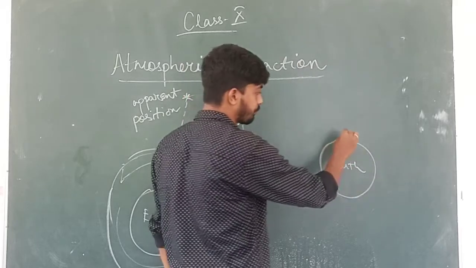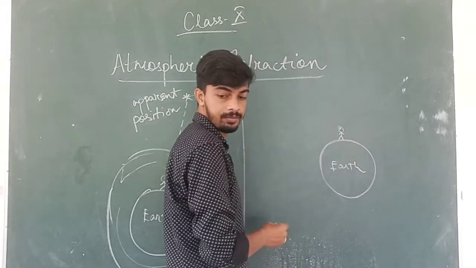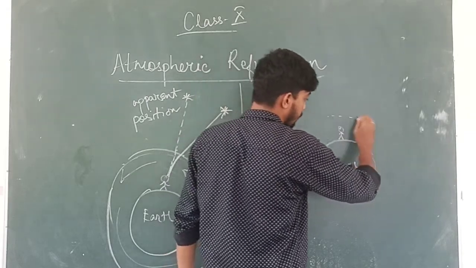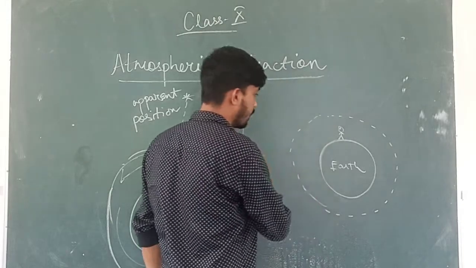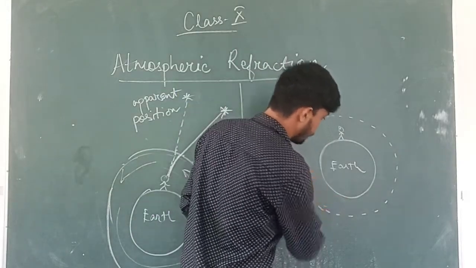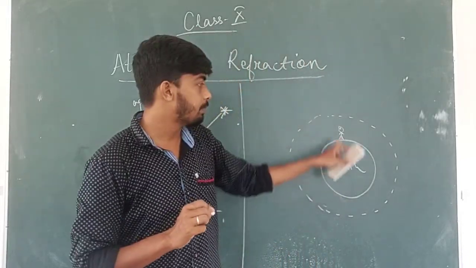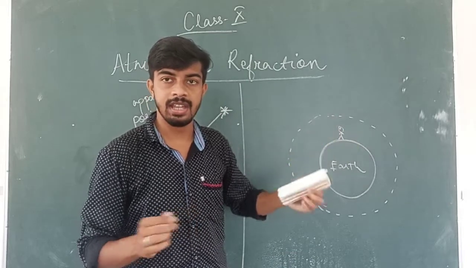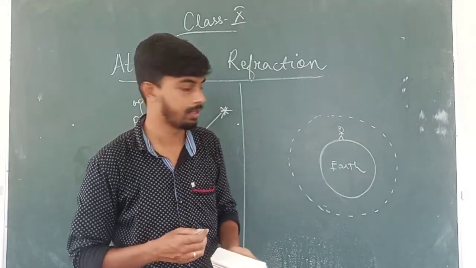Earth, a person standing there, and around the Earth there is the atmosphere. Now the person is standing at some place and looking for a sunset or sunrise.